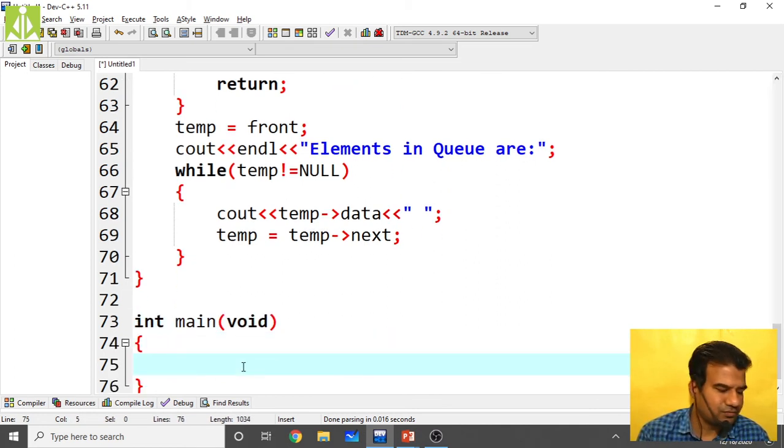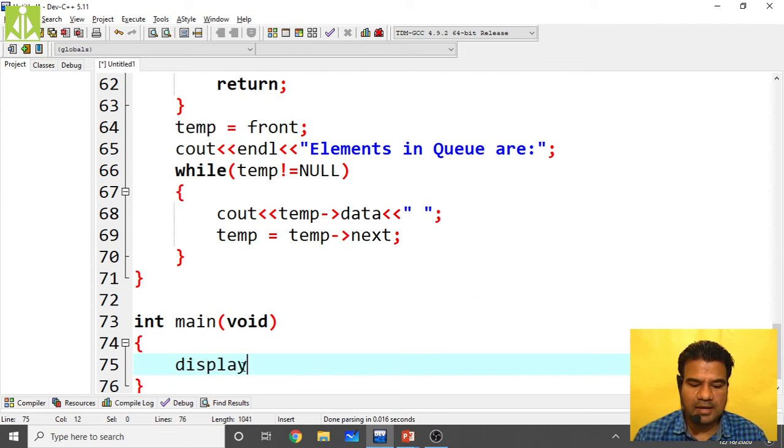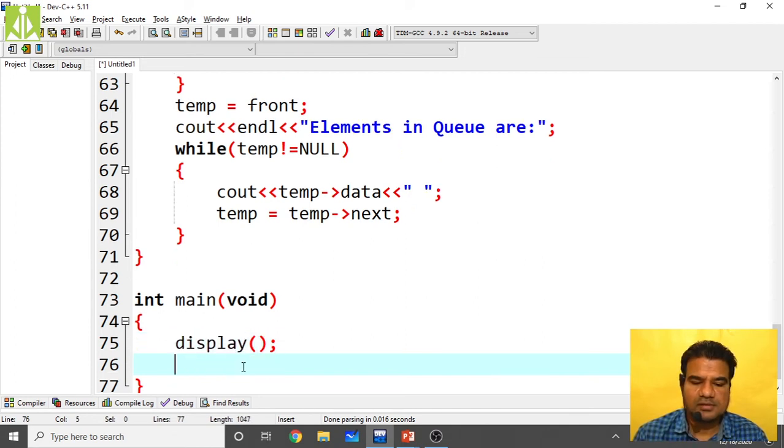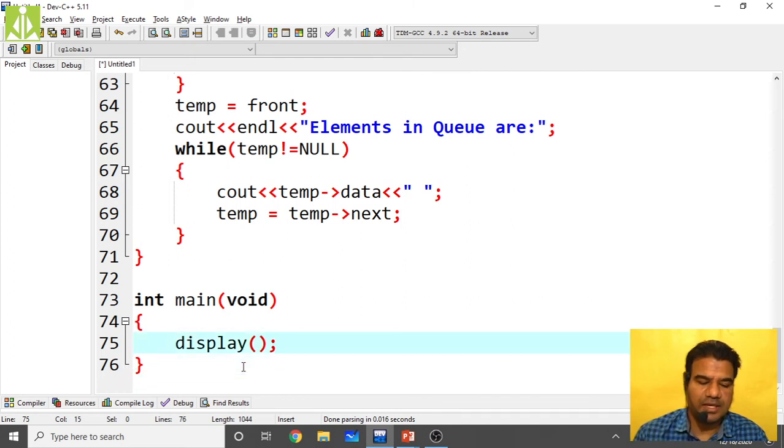Initially my queue will be empty, right? So if I perform display, what will I get? Quickly see. I have to save this program.